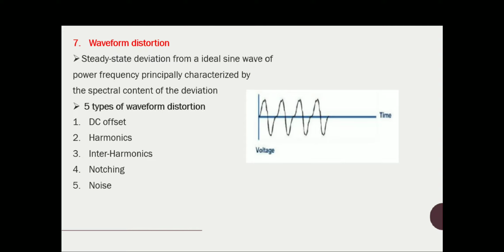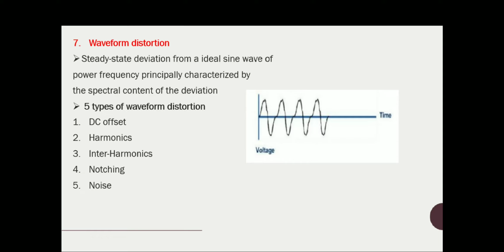So it is a steady state deviation from an ideal sine wave of power frequency, principally characterized by the spectral component of the deviation. That is, if a perfectly sinusoidal waveform with a fundamental frequency deviates from its pure form, it is simply because it is added up with some other order harmonic component.